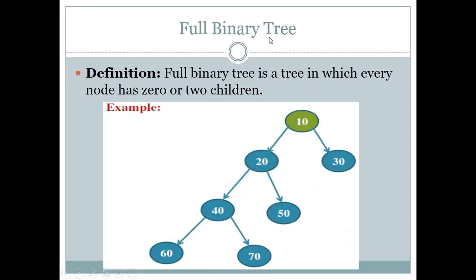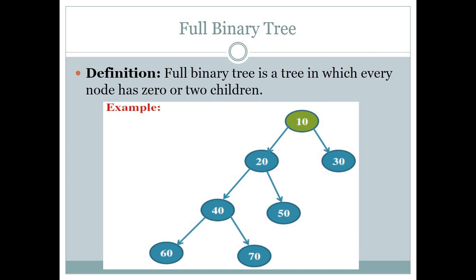In a full binary tree, if the minimum number of children is 0 and the maximum is 2, or we can say if children are 0 or children are 2, then that will be known as a full binary tree. In that type of binary tree, no node will have a single child.